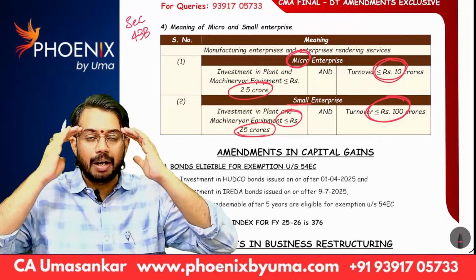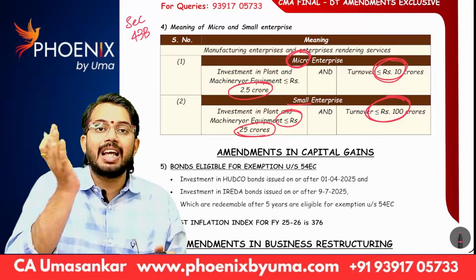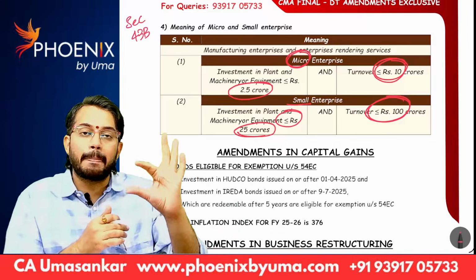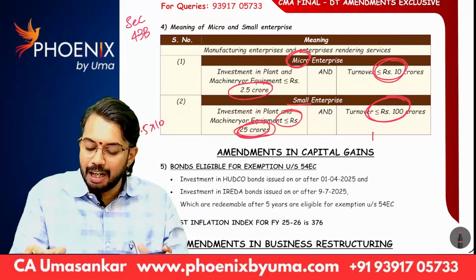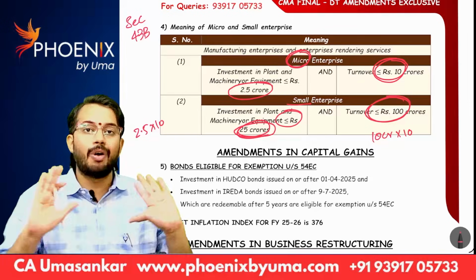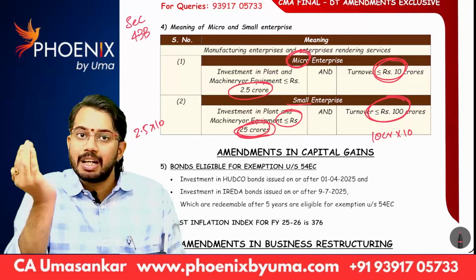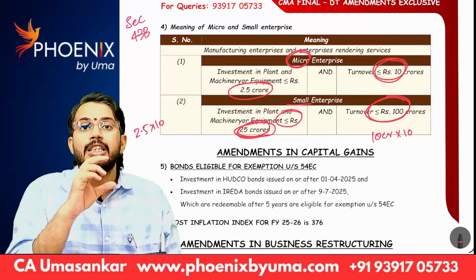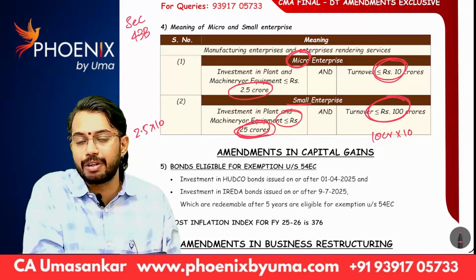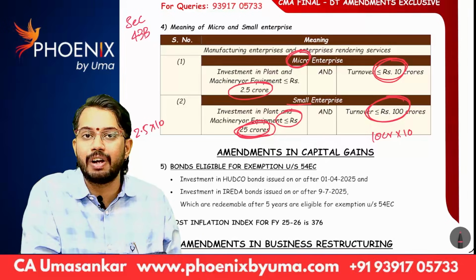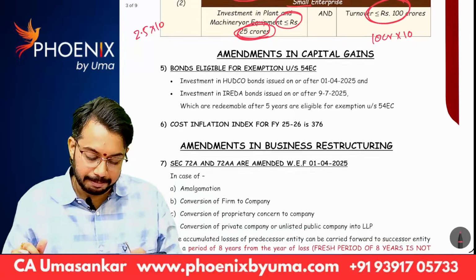So, easy to remember. Micro: plant and machinery less than or equal to 2.5 crores, turnover less than or equal to 10 crores. Small enterprise: multiply by 10, 2.5 into 10 is 25 crores, 10 crores into 10 is 100 crores. Investment in plant and machinery should be less than or equal to 25 crores. Turnover should be less than or equal to 100 crores. That is the new definition of micro enterprise and small enterprise.